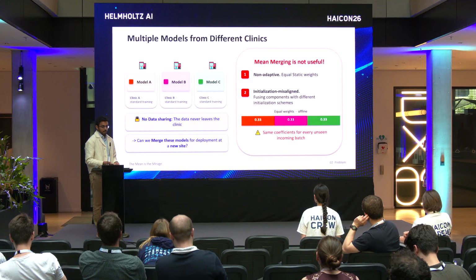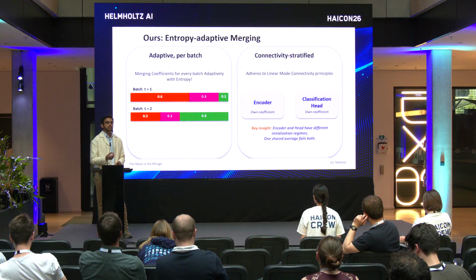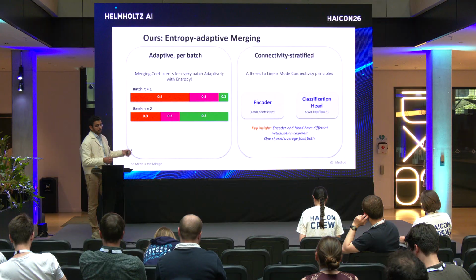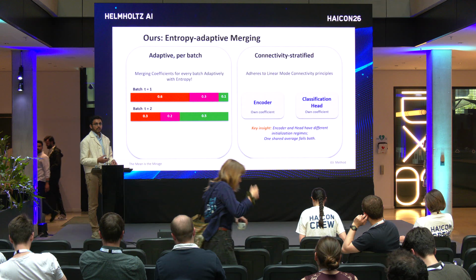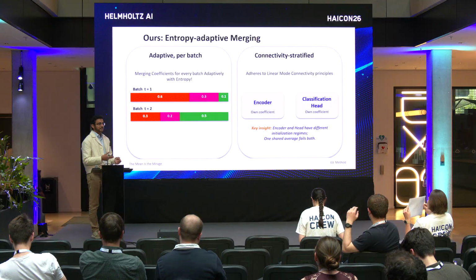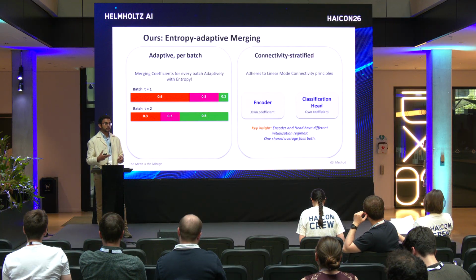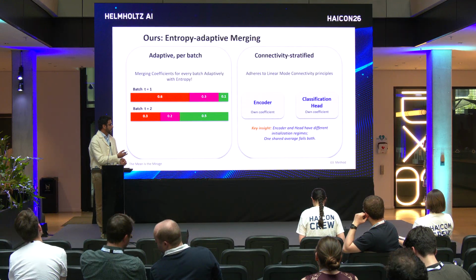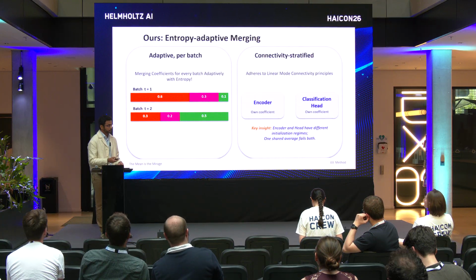To mitigate this, we propose entropy-adaptive merging, where for every batch, we use the model entropy or the data entropy, by which we are able to estimate the weights adaptively for every batch. And second, it's connectivity stratified. That is, we adhere to the linear mode connectivity principles such that the encoder, which was trained on ImageNet, and the classification head, which was trained from scratch, have their own coefficients. The key insight here is that encoder and the head have different initialization regimes. That's why you cannot use one weight for both of them.